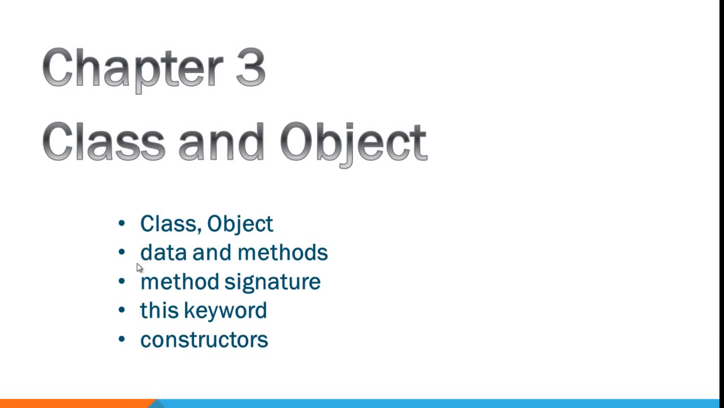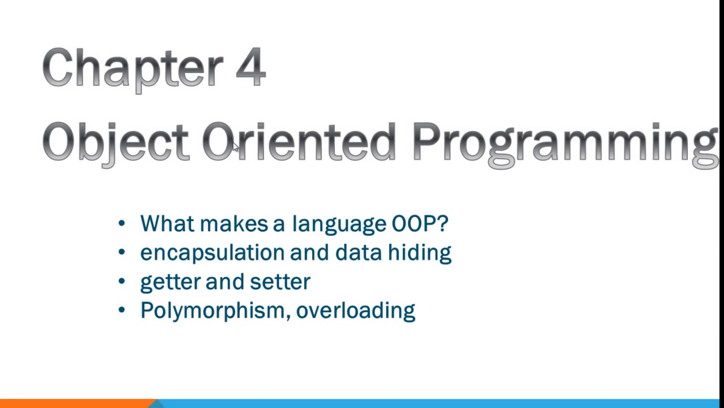In chapter 3 we are going to learn about the class and object. We are going to learn how to write a method, the method signature, and constructors. In chapter 4 we are going to be introduced to the object-oriented programming concepts, especially what makes a language an object-oriented programming language. We are also going to learn about encapsulation, data hiding, polymorphism, and overloading.